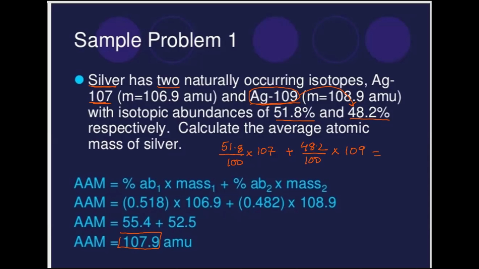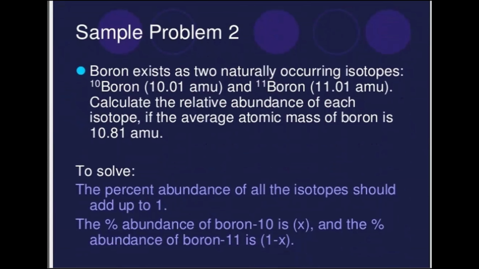When you take out the average, it comes to 107.9, which will be rounded off to the next whole number, that's going to be 108. Fine. So silver is mentioned with an atomic mass of 108 in the periodic table. I hope this is clear. So this is the second example we have done. Now here we have the next one.